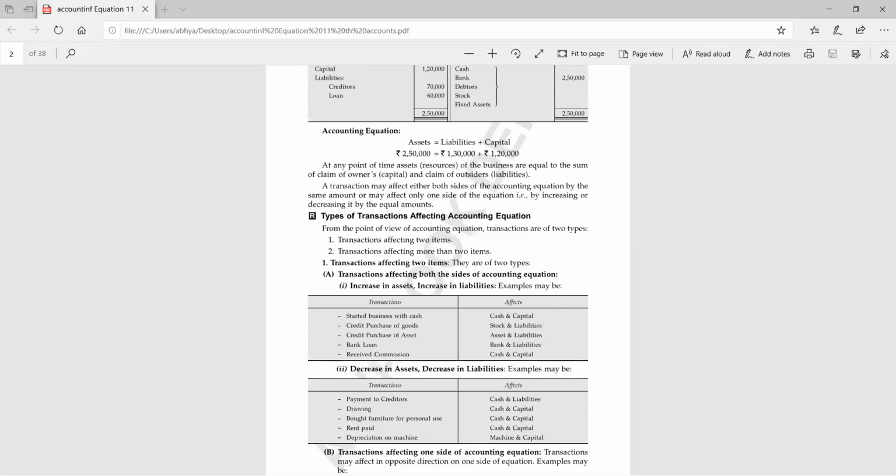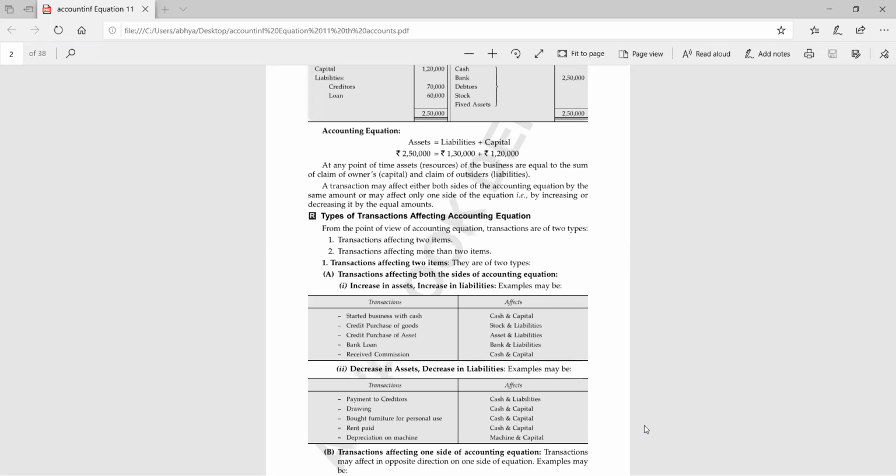So the next transaction is goods sold for cash. This time, Khushi Arya, I'm going to unmute you. Others can give me the answer in chat. Yes, Khushi Arya. Goods sold for cash. Could you please tell me which two accounts are there? First, tell me the name of the stock account.